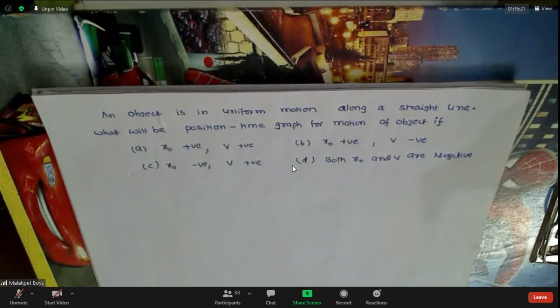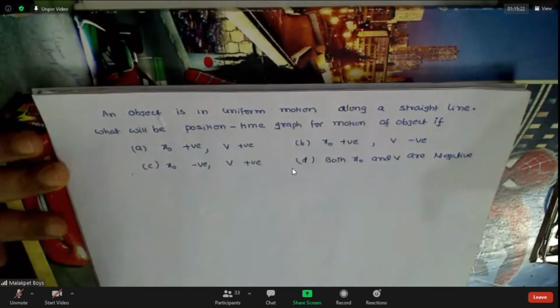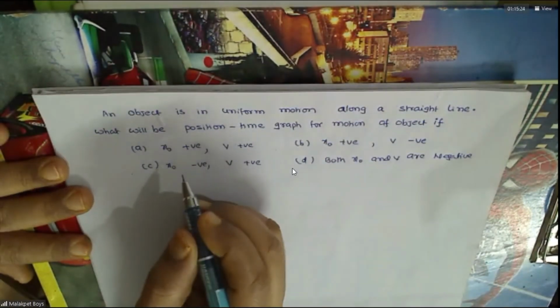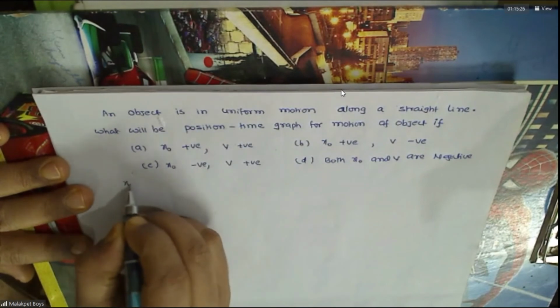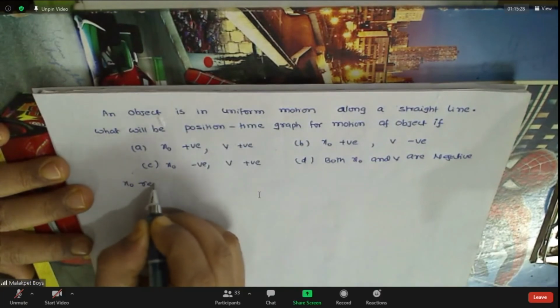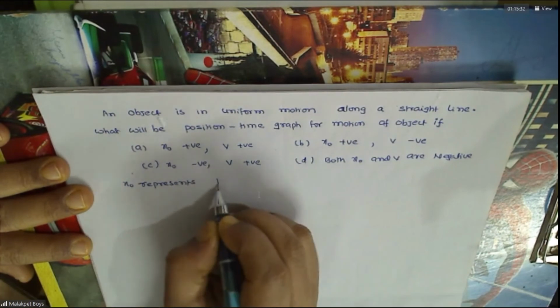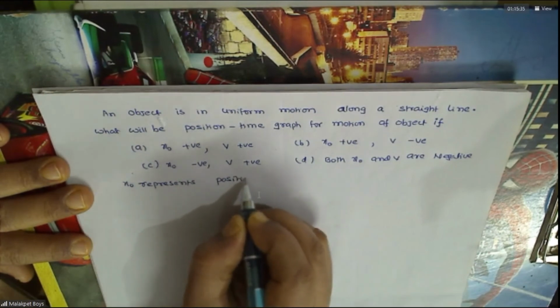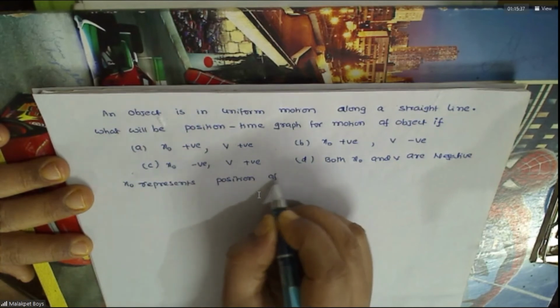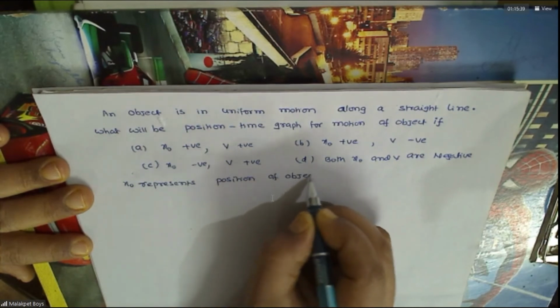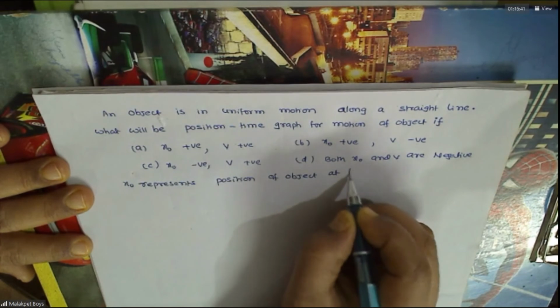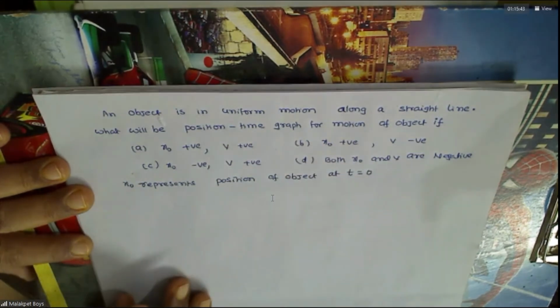Okay, what is X naught? X naught represents the position of the object at what time? T equals 0.